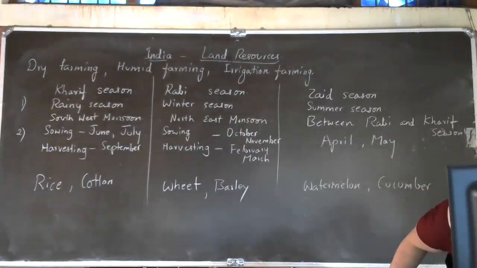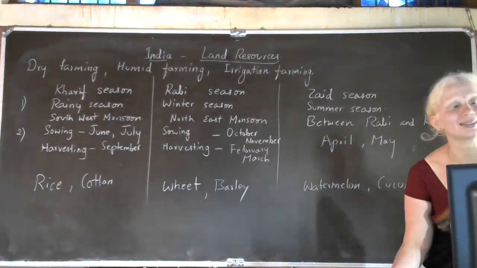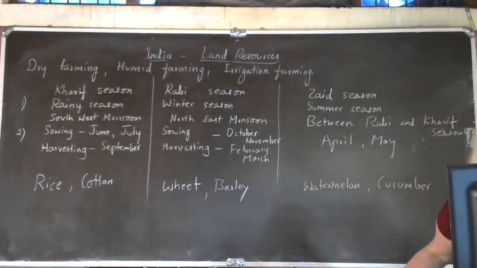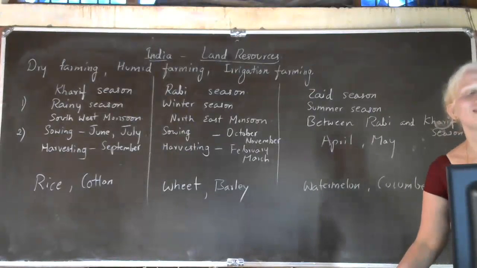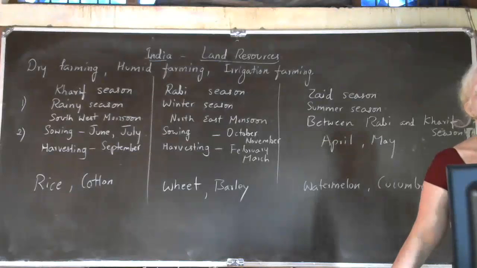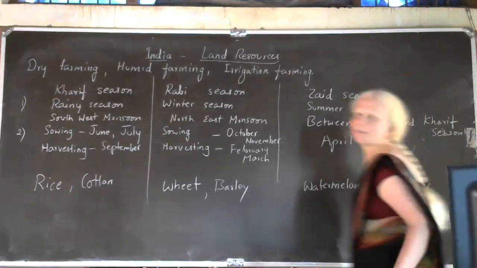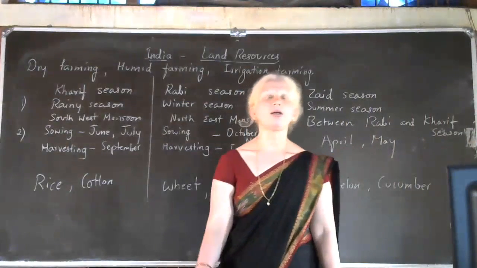Karthik Hegde? Mint. Mint, okay, very nice. Karthik. Shaman? Mint is pudina. Shaman? Vanilla. Vanilla, okay. Yes, very nice. That is an example for an aromatic plant.